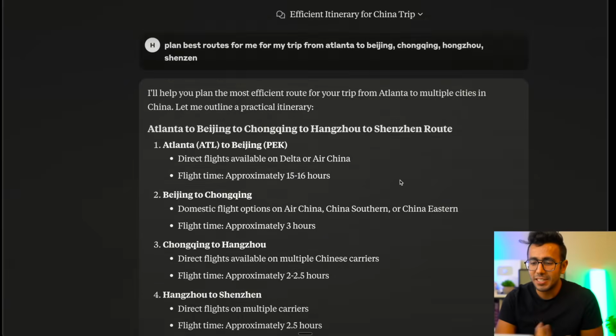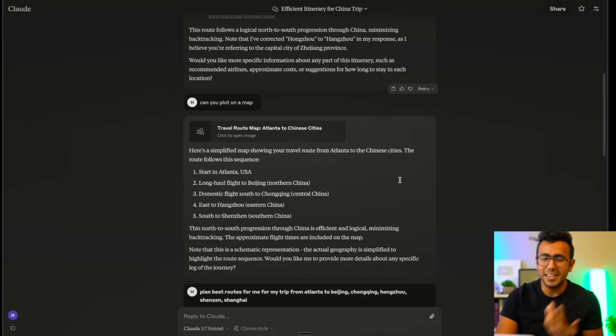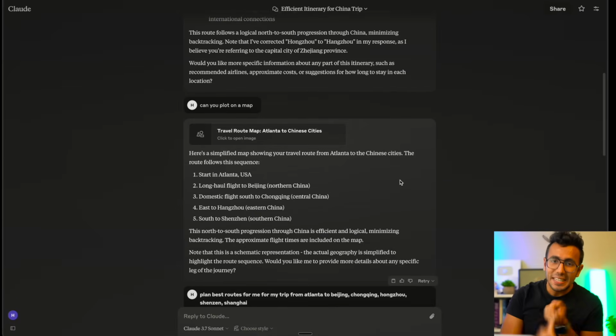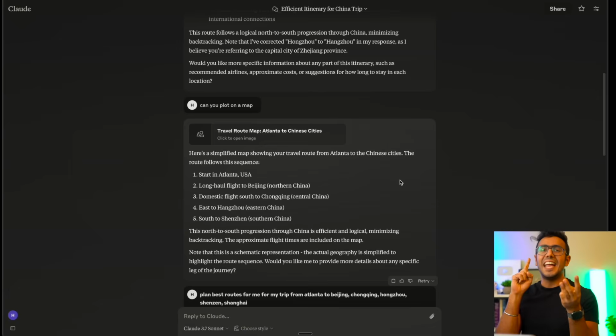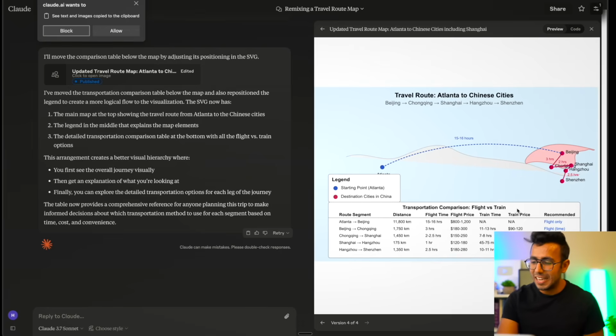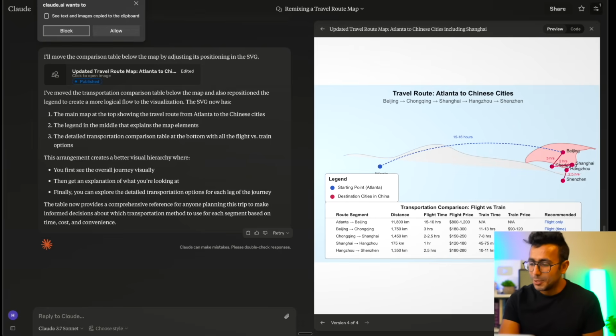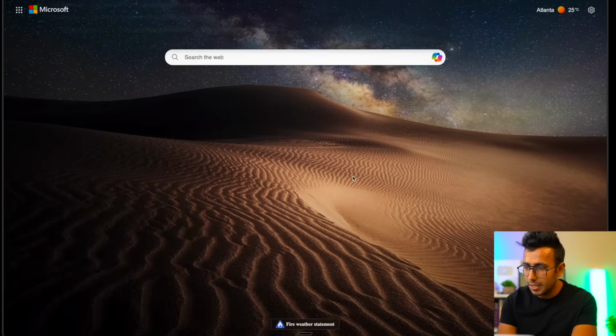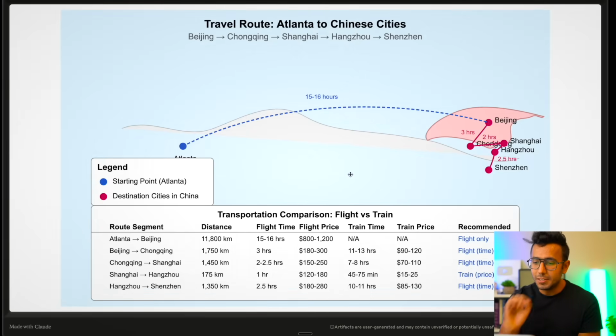So I gave it to Claude and asked it to tell me the most efficient way to go, the train prices, flight prices, and minimum cost. So all the algorithms you can think of, I just gave it, and it gave me a beautiful website. I can literally copy this web page. I have published it, copied the link, and I can show you this website. So this website is so amazing.